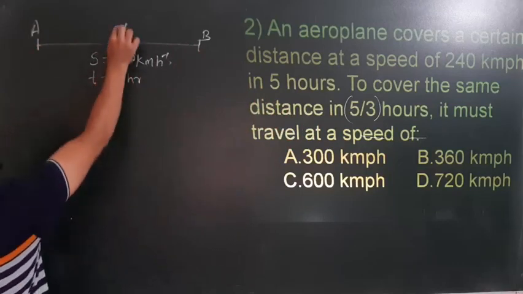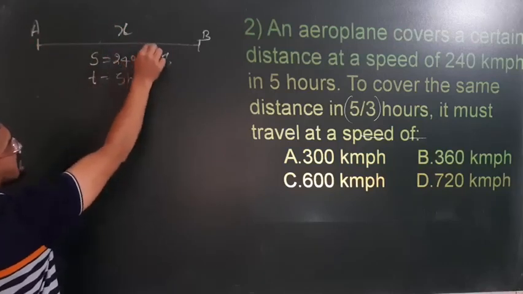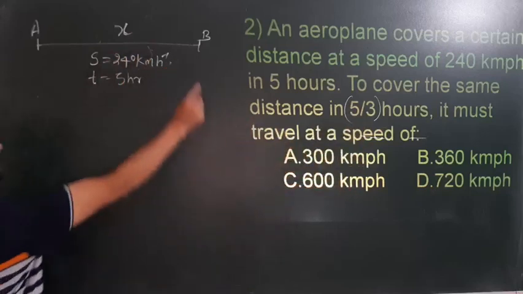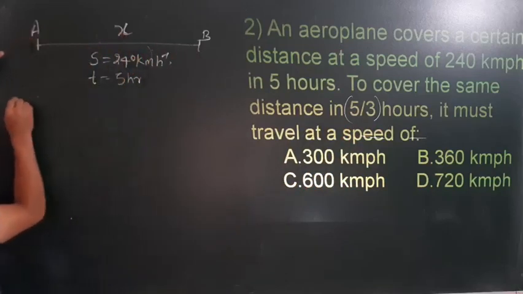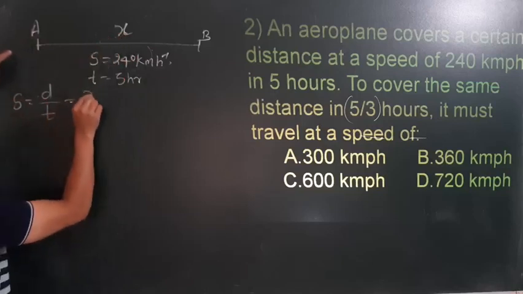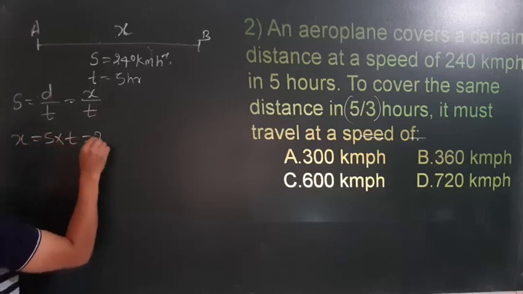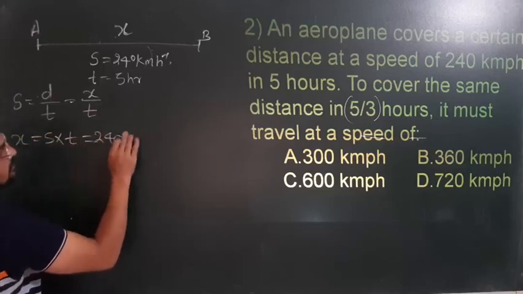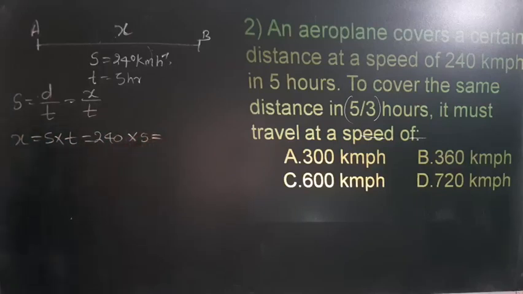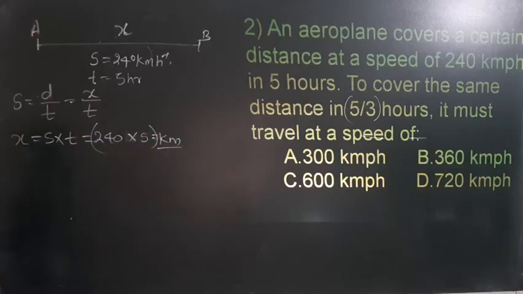Okay, so we need to find out, in the second case, to cover the same distance, how much speed is required to cover the same distance in 5 by 3 hours. First of all, you have to know how much distance. Speed is equal to distance upon time. So distance we have assumed x divided by time. Therefore x is equal to speed into time. Speed is 240 kilometer per hour, and time is 5 hours. So maybe you can just keep this as it is. This is the distance.